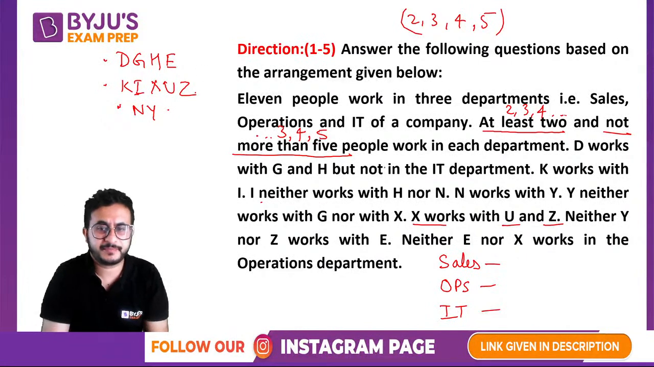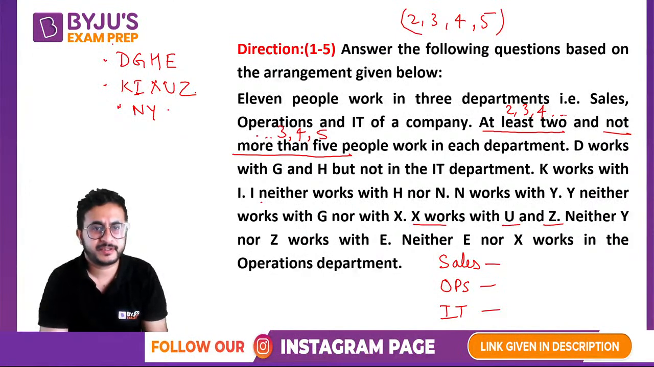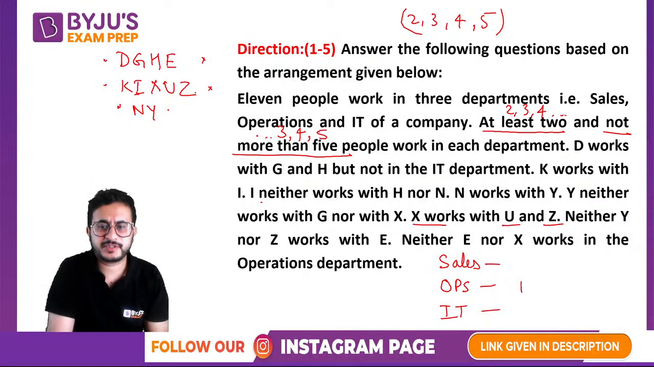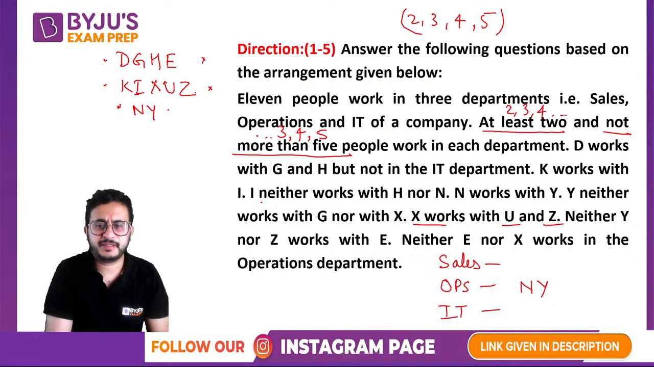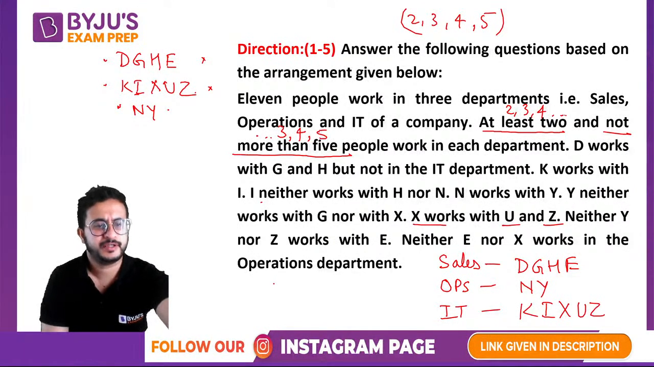Now we need to find who works in which department. So neither N nor E nor X works in the operations department. So this is not operations, this is also not operations. Okay, so that means N and Y work in the operations department. One more such statement was given, that D does not work in the IT department. So they will work in this department: D, G, H, E and A, I, X, U, Z work in the third department.